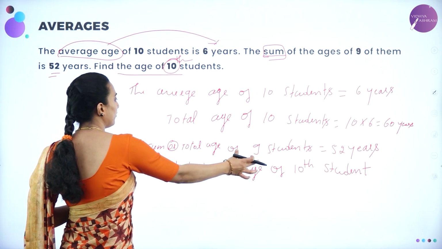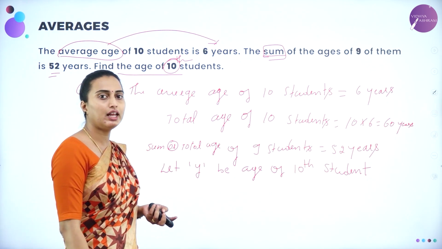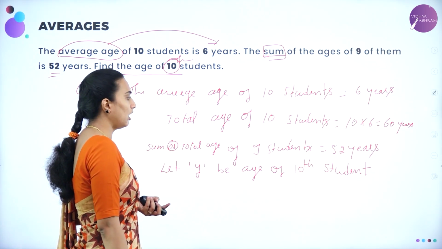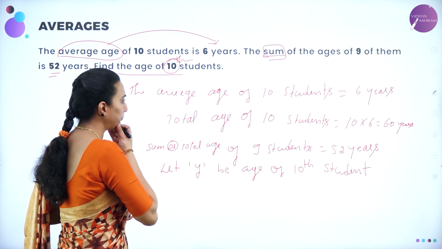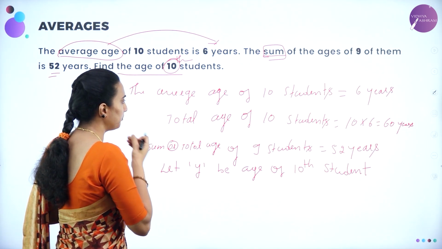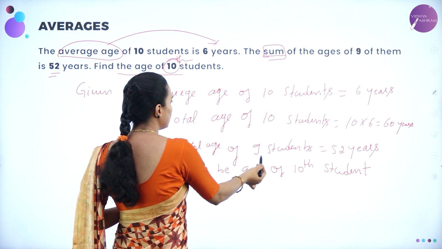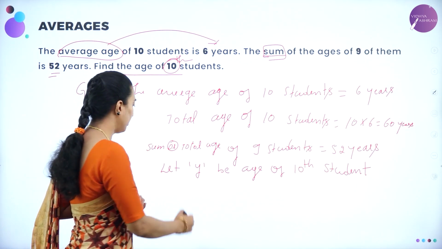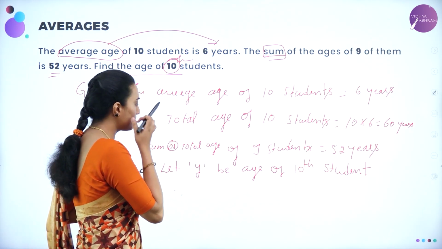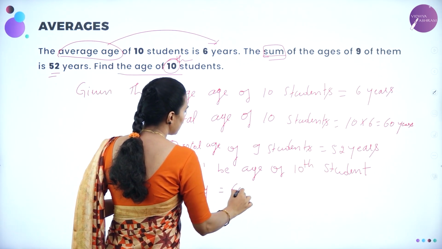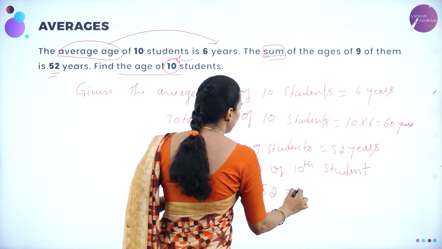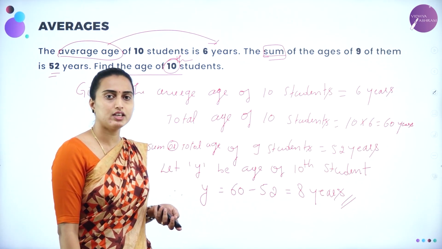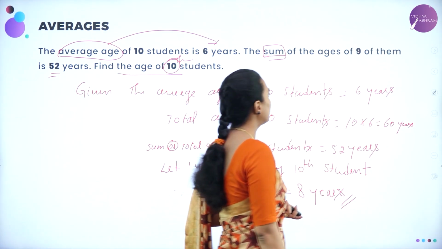Now, the total age of 9 students plus the 10th student will be equal to what? x plus y. So, therefore, you take it as 60. If you subtract the 9 students from the 10 students, you are going to get the 1 student, which is the 10th student's age. Therefore, y will be equal to 60 years minus 52, which is equal to 8 years. That's it. Do you have any doubt in this? No. So we'll be moving on to the next problem.